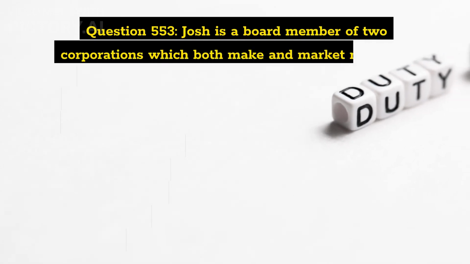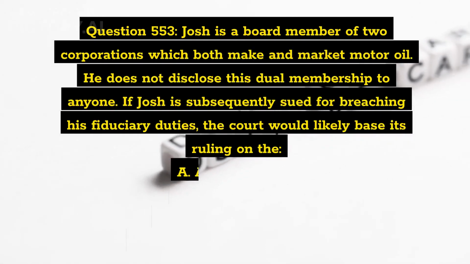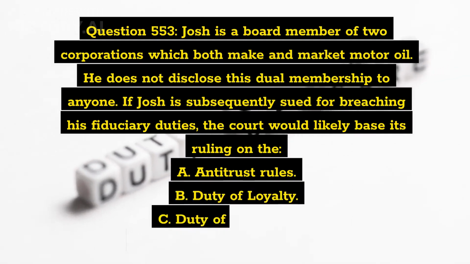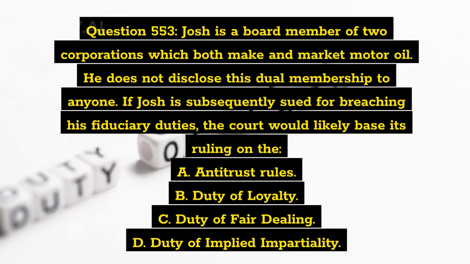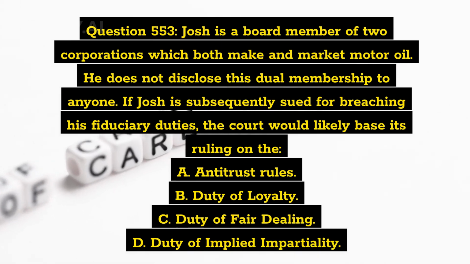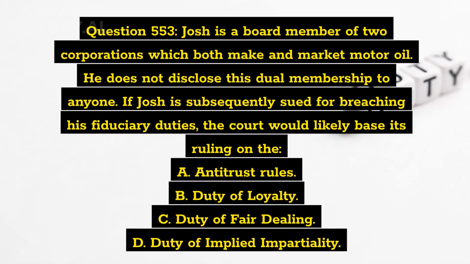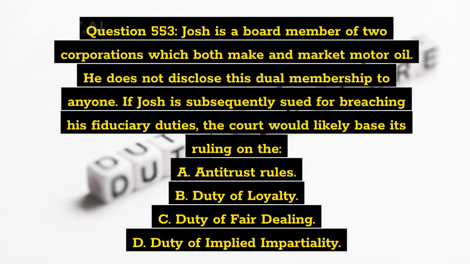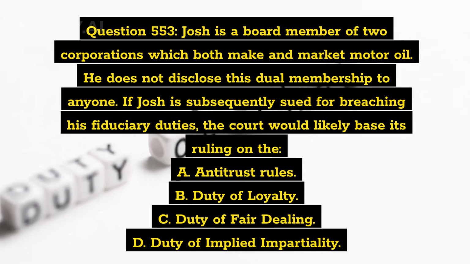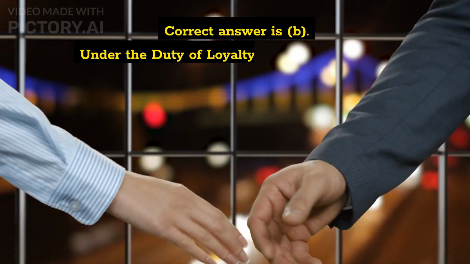Question 553. Josh is a board member of two corporations which both make and market motor oil. He does not disclose this dual membership to anyone. If Josh is subsequently sued for breaching his fiduciary duties, the court would likely base its ruling on the A. Antitrust rules, B. Duty of loyalty, C. Duty of fair dealing, D. Duty of implied impartiality. Correct answer is B.